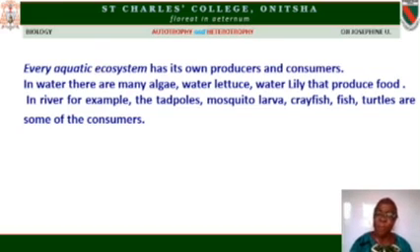In other water bodies like the ocean, you have different types too. There you have the whale and the shark. But the example I've written is that of fresh water that is around us.